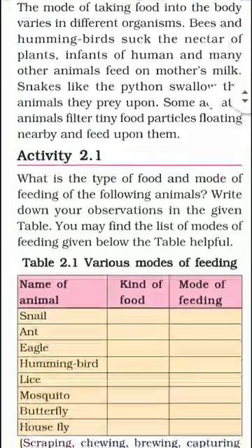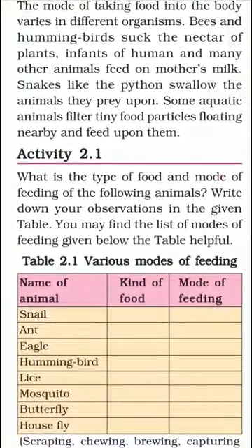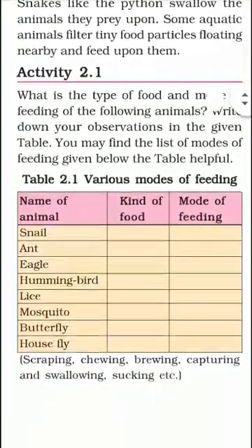Activity 2.1 is shown with the table. Here some animals are mentioned. You have to write the kind of food they take and their mode of taking food. So you have to complete this table.